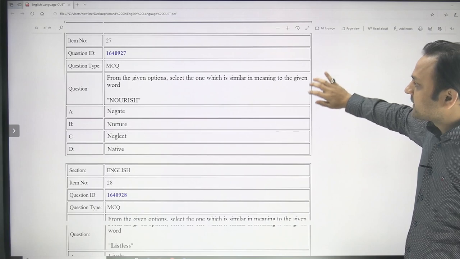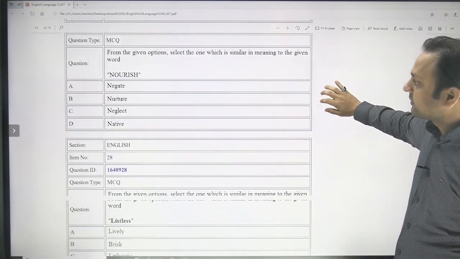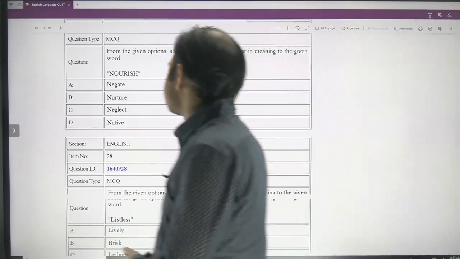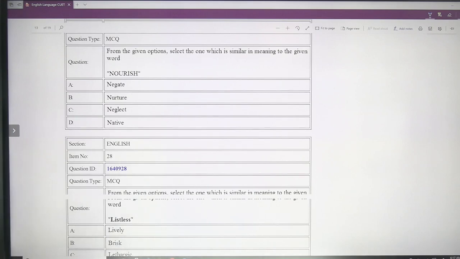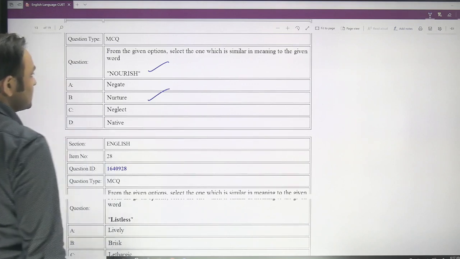And here from the given options, select the one which is similar in meaning to the given word, and the word is nourish. Which word is similar in meaning to nourish? Is it negate, nurture, neglect or native? So nourish is nurture. So upbringing.